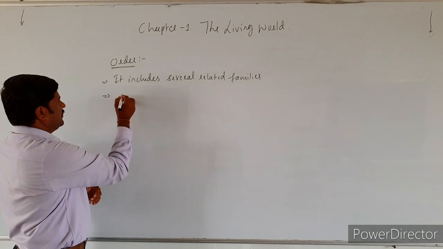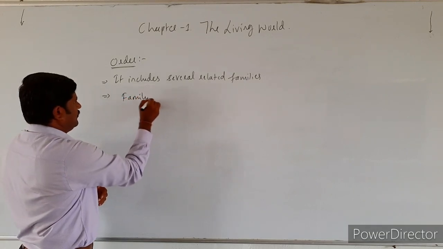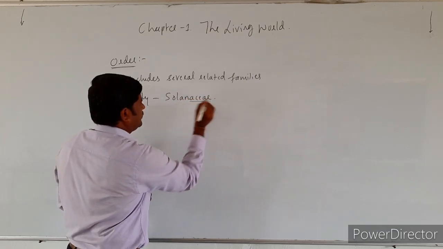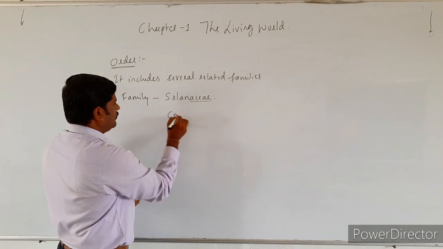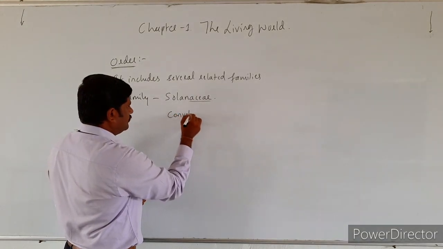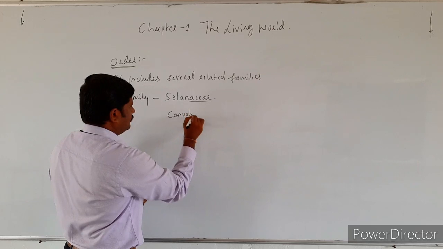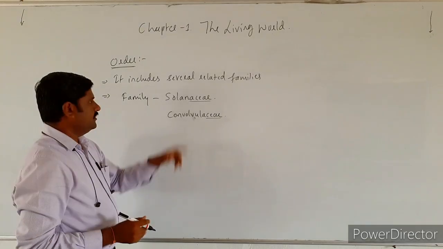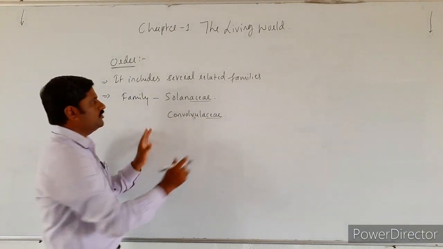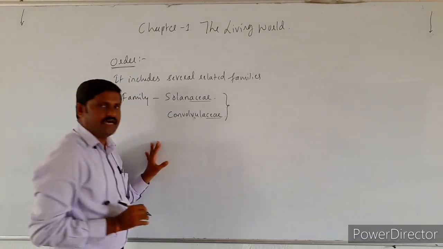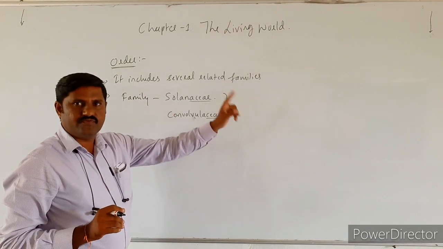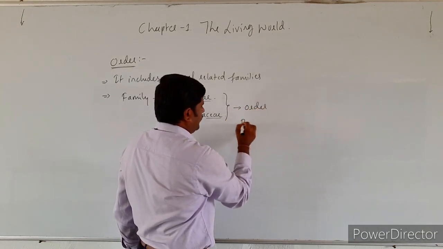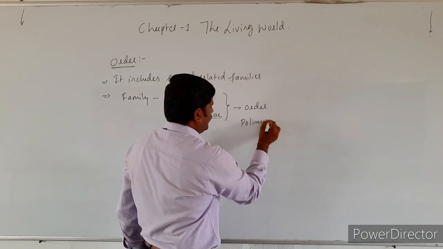These two are the families that we come across, Solanaceae and Convolvulaceae, included and kept under one order, and that order is Polymoniales.